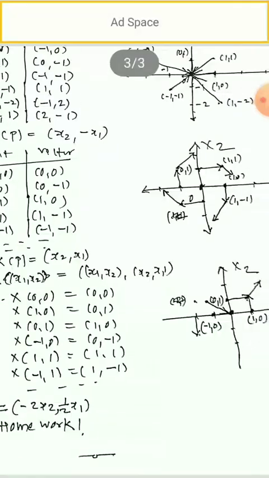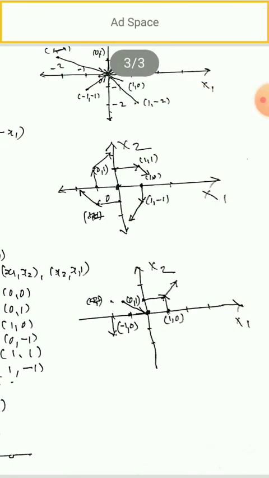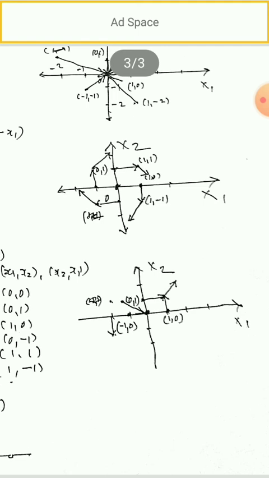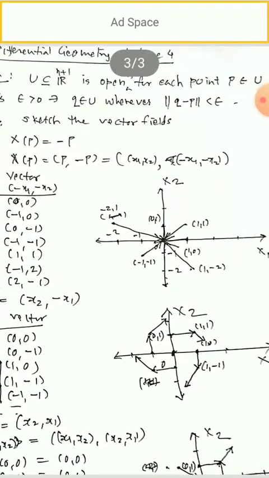So plot all these points here. It will look like this. You take a few more points to complete the figure. I have shown some 5-6 points. You take at least 10 points. So such will be the pattern. And you have to take the points in such a way that the pattern is visible, so you may take points on the x1 axis, negative x1 axis, positive x2 axis, negative x2 axis, and points in the first quadrant, a few points in the second quadrant, a few in the third quadrant, and a few in the fourth quadrant, so that the pattern is visible as in the above example.